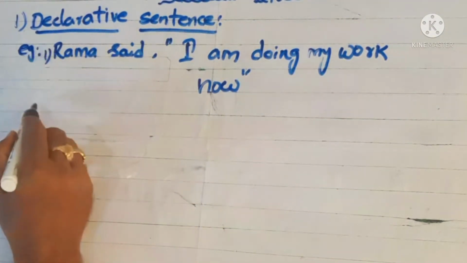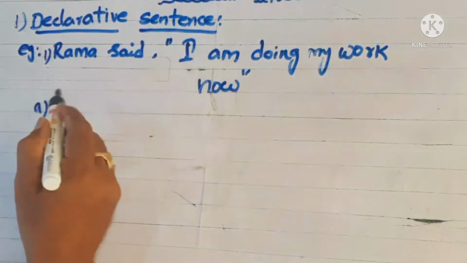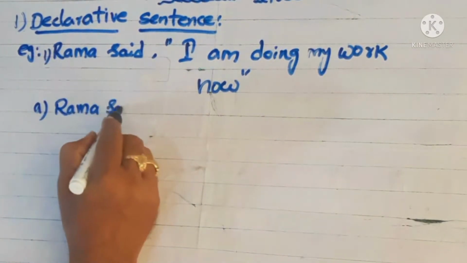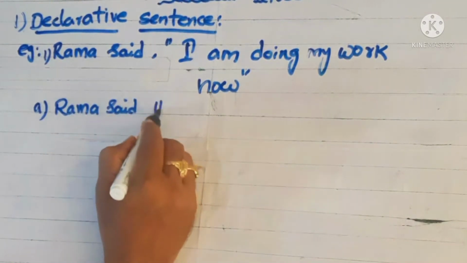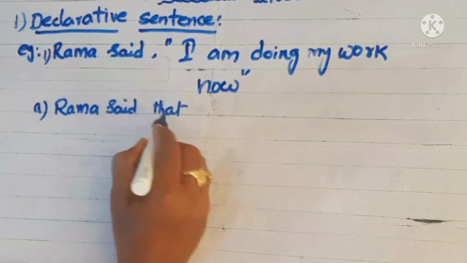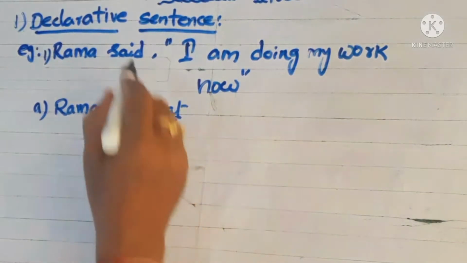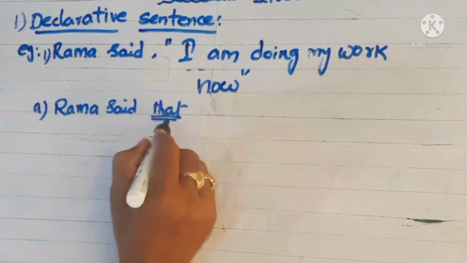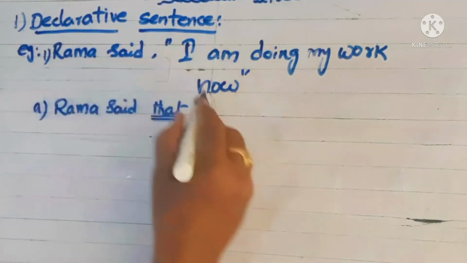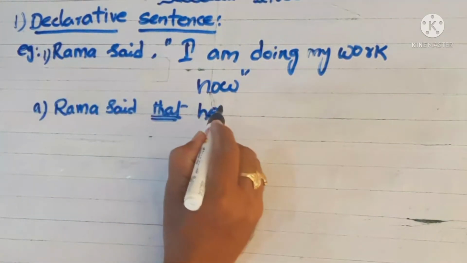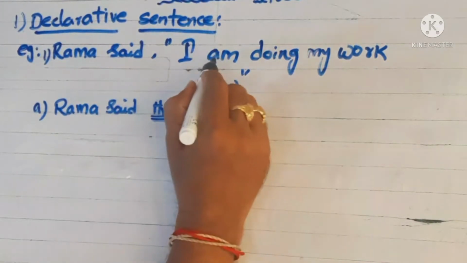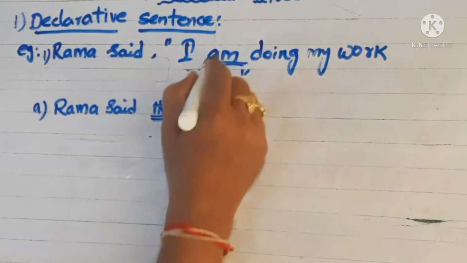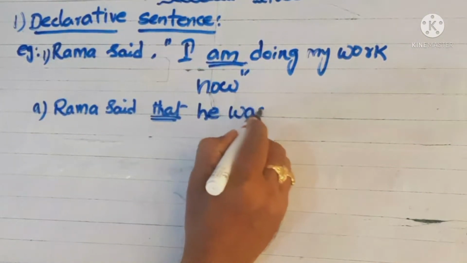Just we go for the answer. Rama said that. You can use that here because the sentence is a declarative. I refers to Rama, so you can use he. Past tense of am, be form, am, was.